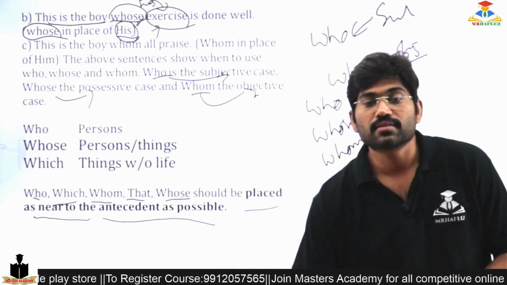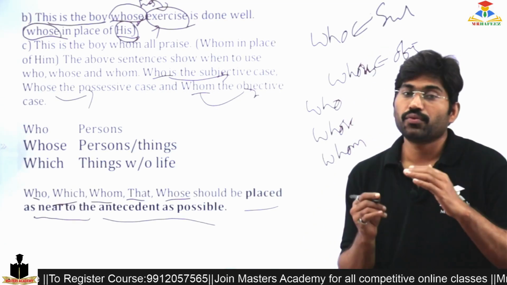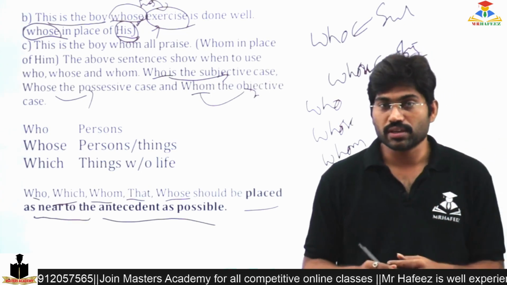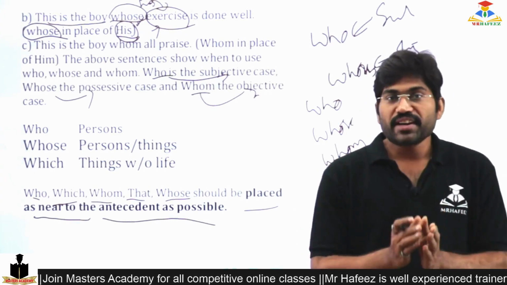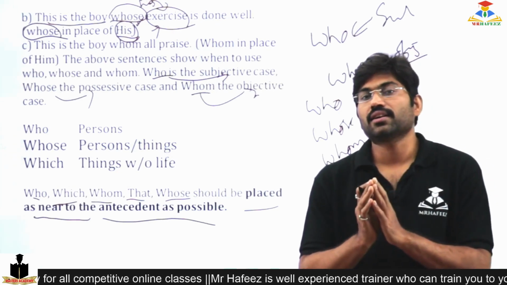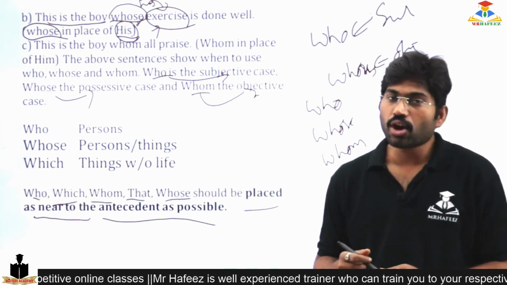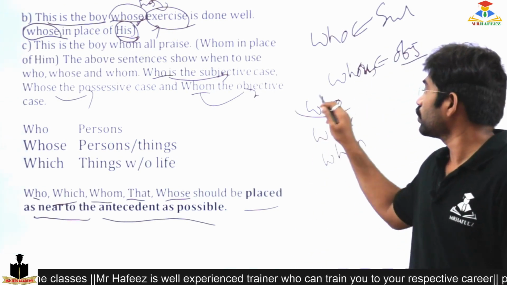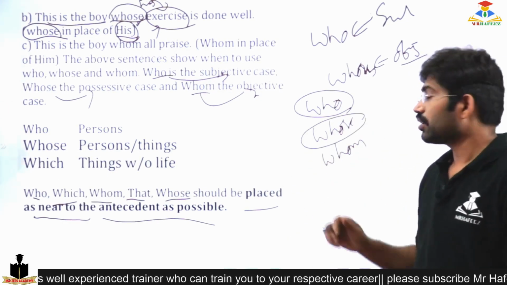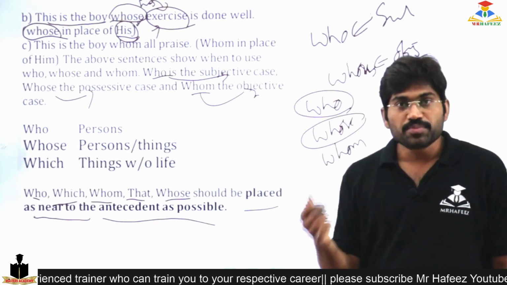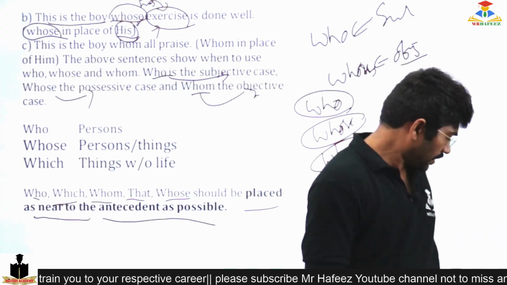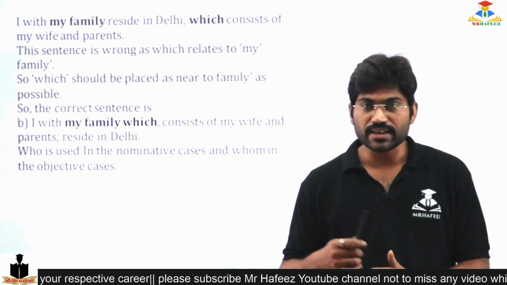In the last class, what we discussed is in which case and which words we should use. If it is nominative case or subjective case, possessive case, and objective case. If it is a nominative case, we should use who. If it is possessive case, we should use whose. If it is objective case, then we should use whom. This is what we discussed, and later the next.